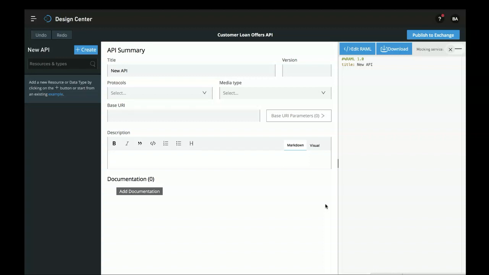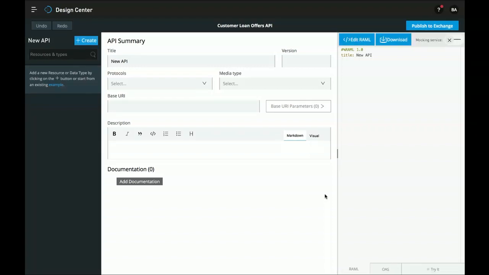But it's essentially a standard way of enabling two different systems to communicate about the exchange of information. So in this case, we want to create an API that, when called, will return an array of loan offers. So let's go ahead and give this API a title. I'll call it Customer Loan Offers API. And let's give it a description.